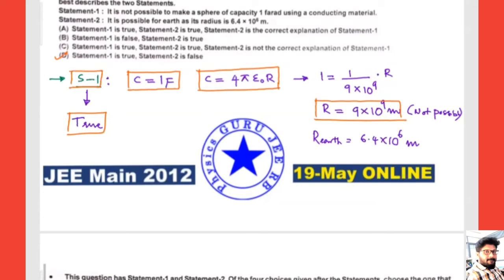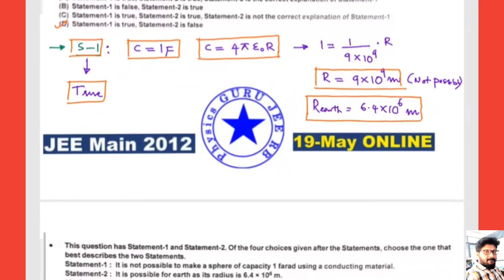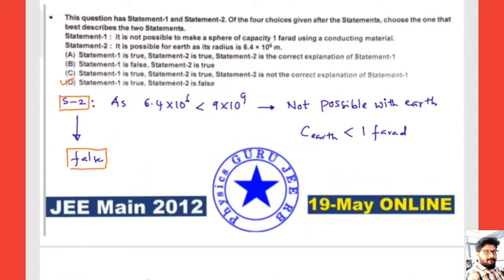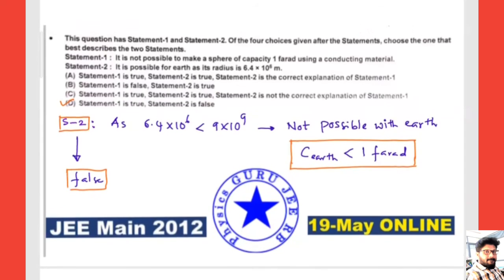But of course the radius of the earth is 6.4 into 10 to the power of 6. So we cannot construct a sphere bigger than the radius of the earth. That's the reason the first case is not possible, which is true, and the second case says it is possible, which is false. The capacitance of the earth is less than 1 farad. In the classroom session we already calculated the capacitance of earth: if you construct a sphere of the same radius as the earth, we got 0.007 farads. I hope this is clear to all. If you have any doubts, let me know, then I'll proceed.